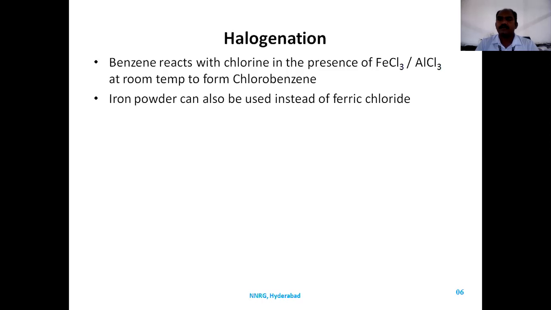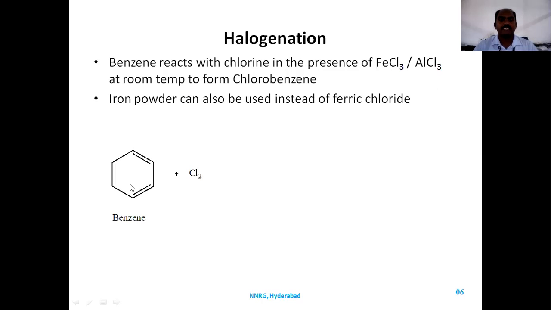So these Lewis acids, which accept a pair of electrons, act as a catalyst at room temperature. Benzene reacts with chlorine in the presence of this Lewis acid, say ferric chloride or aluminum chloride, at room temperature to give chlorobenzene. Sometimes you can use iron powder also instead of ferric chloride.